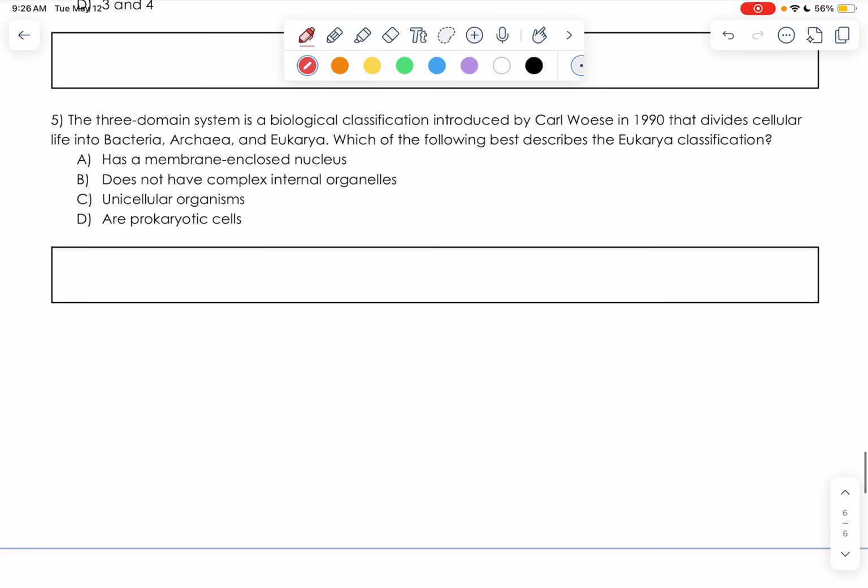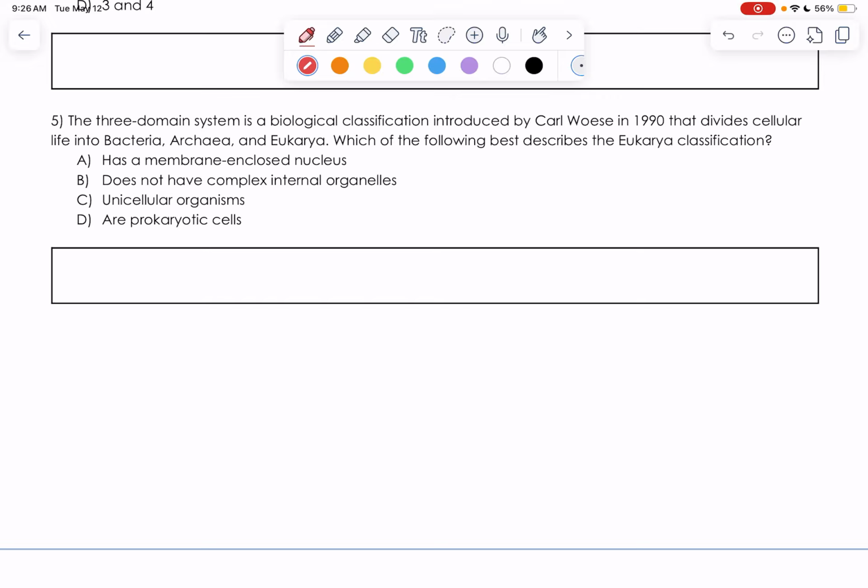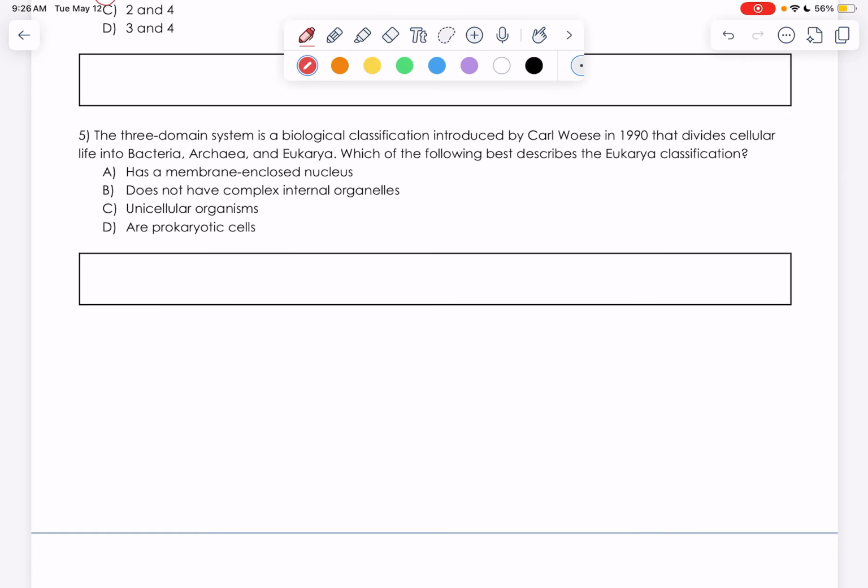And then our final question: the 3-domain system is a biological classification introduced in 1990 that divides cellular life into bacteria, archaea, and eukarya. Which of the following best describes the eukarya classification? So let's brain dump our domains again. We got bacteria, archaea, eukarya. What should we know about these guys? Bacteria are those pros that make it a mess, prokaryote. Archaea, prokaryote. Eukarya, organized into organelles.